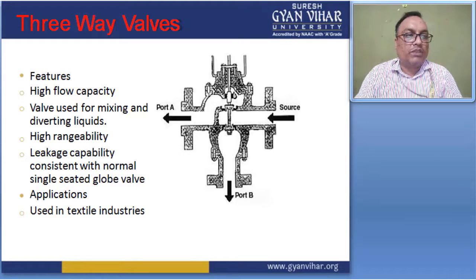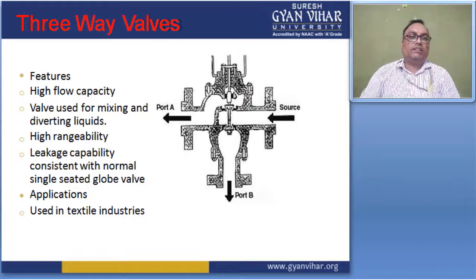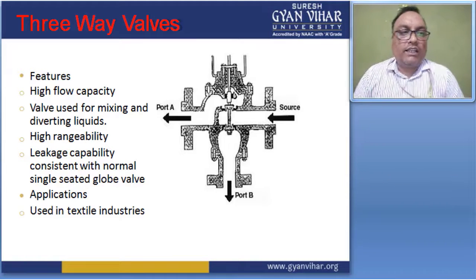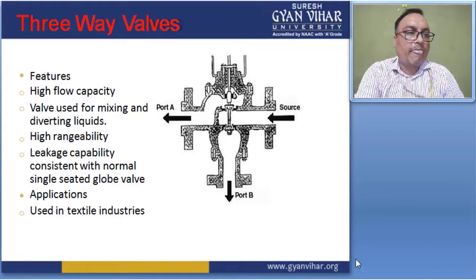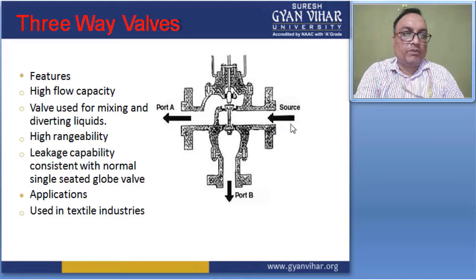Suppose here is port A and port B. These are the two different outputs, and this is the one input, the source. So in this slide, the figure shows this is an input port, right? And we can say that this is a source. But these are the two ports, port A and port B, which show the output ports of this figure.